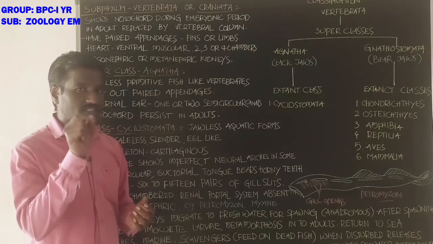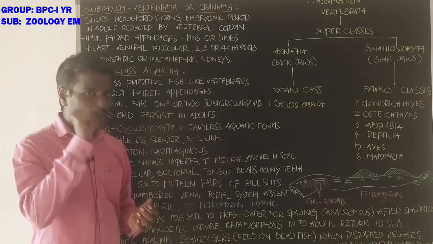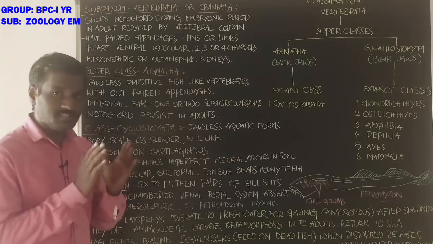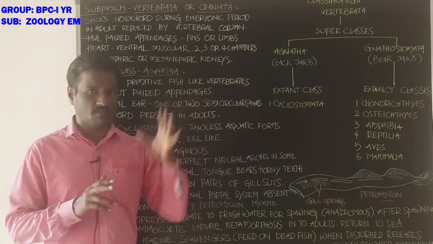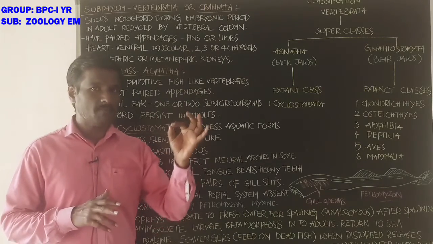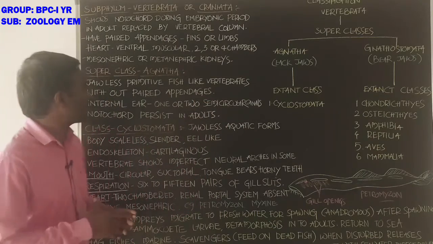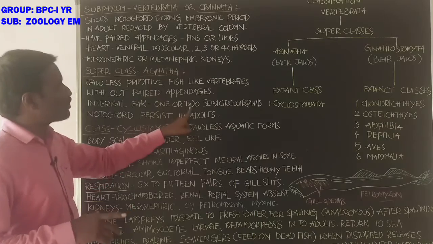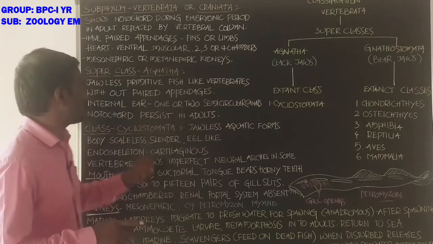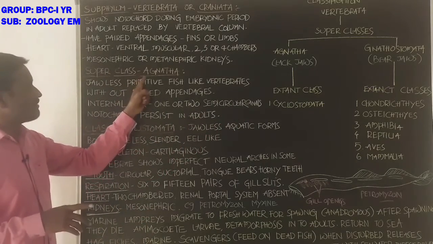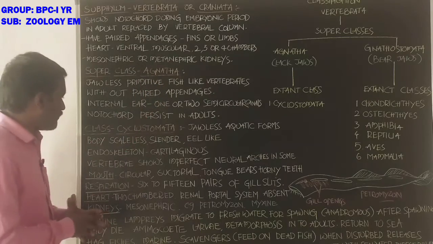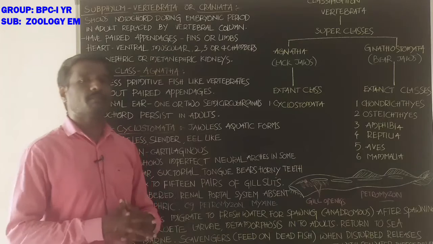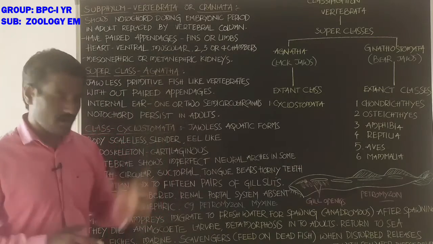Semicircular canals are fluid filled tubules and help in balance of the animal's body. Internal ear with one or two semicircular canals in animals of class Agnatha. Notochord persists in adults.